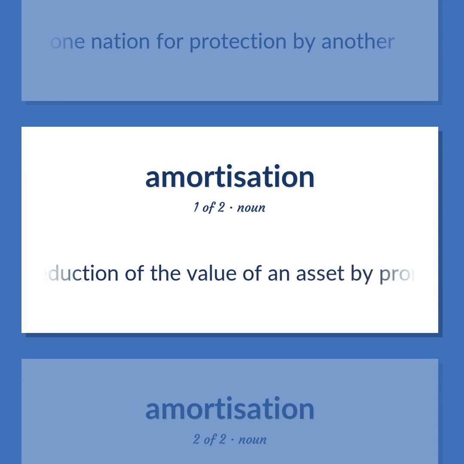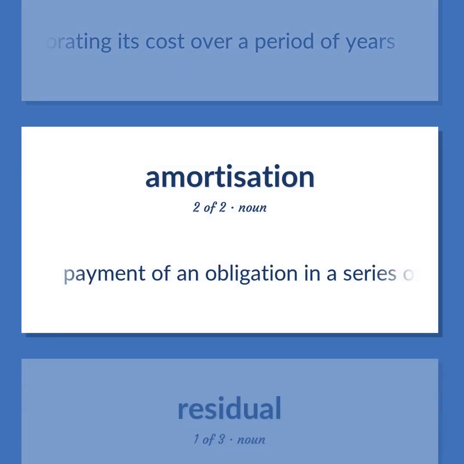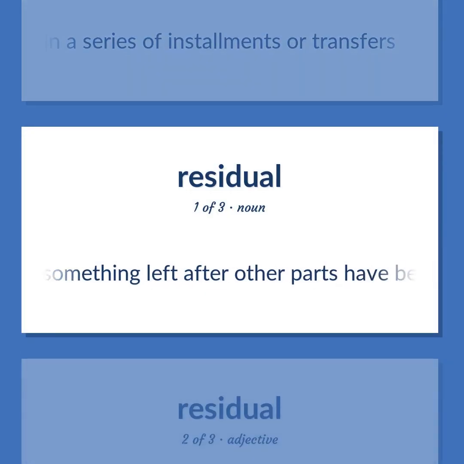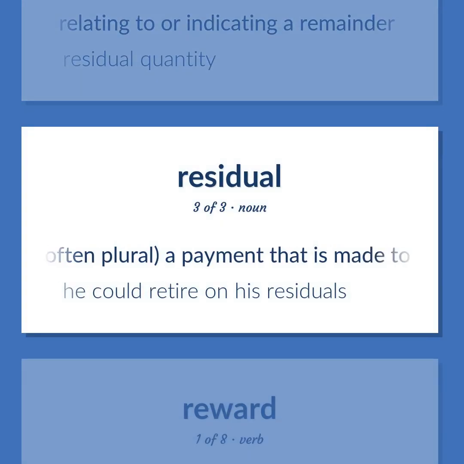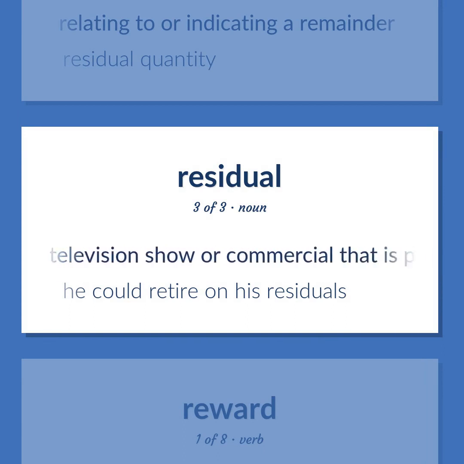The reduction of the value of an asset by prorating its cost over a period of years. Payment of an obligation in a series of installments or transfers. Something left after other parts have been taken away. Relating to or indicating a remainder. Residual quantity. Often plural. A payment that is made to a performer or writer or director of a television show or commercial that is paid for every repeat showing. He could retire on his residuals.